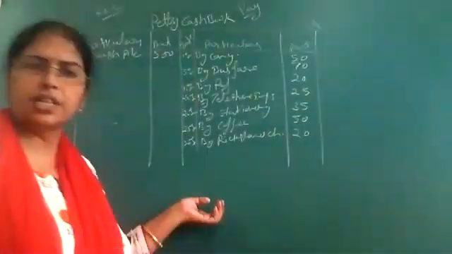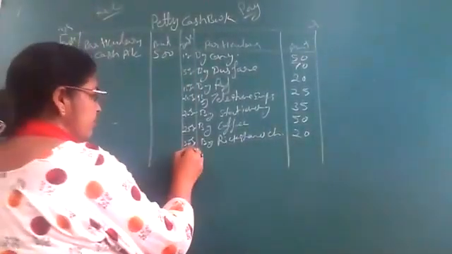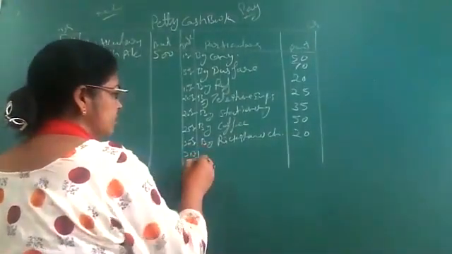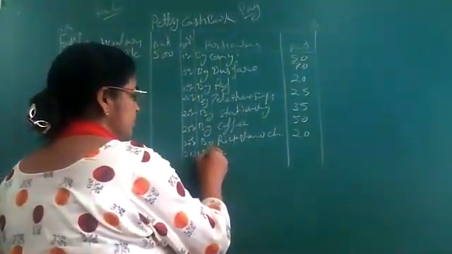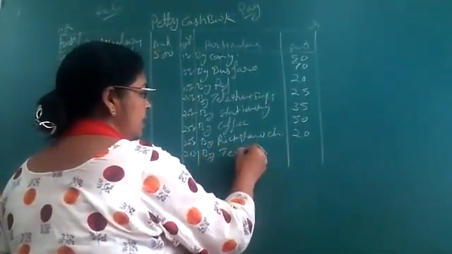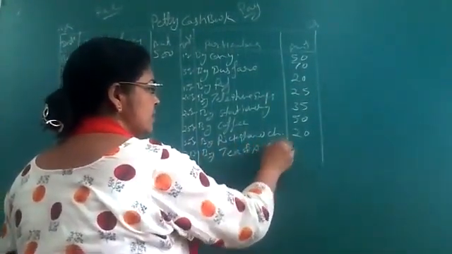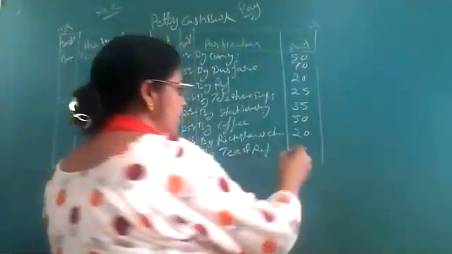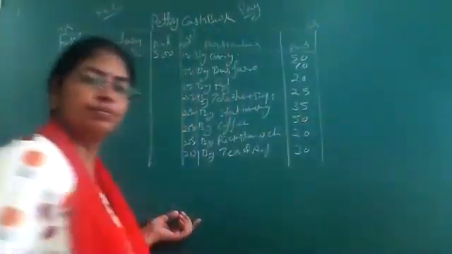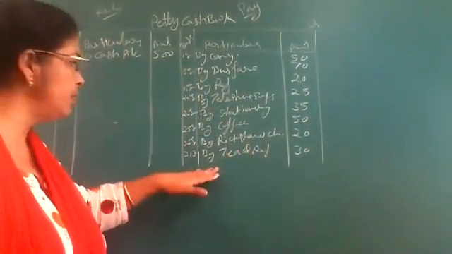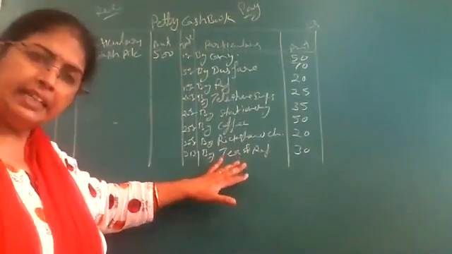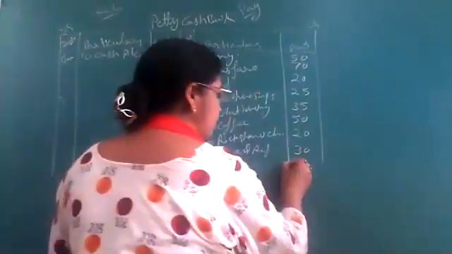20 rupees, rickshaw charges. Then on 31st January, again we will have some expenses. Suppose tea and refreshment. Here we write 30 rupees. There are so many expenses written. Now the month is over. At the end of the month, what we will do?